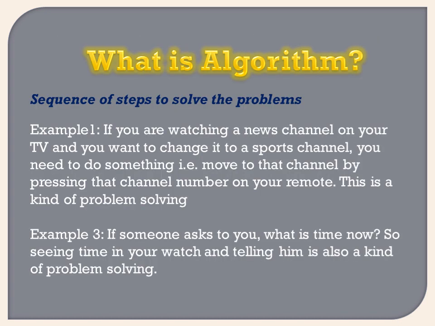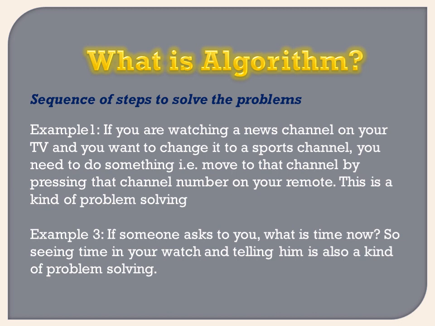Now we can see what an algorithm is. It is a sequence of steps to solve a problem. I said that it is like making tea. What are the steps we have to follow? They should be written in a particular sequence, meaning what is the first step, what is the second. It is called an algorithm.